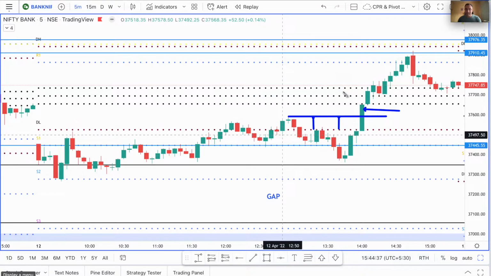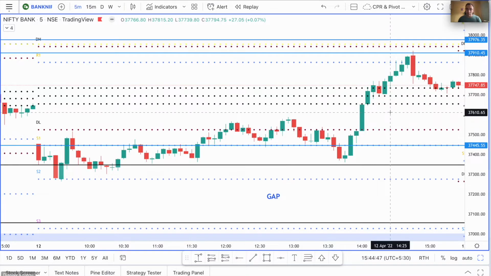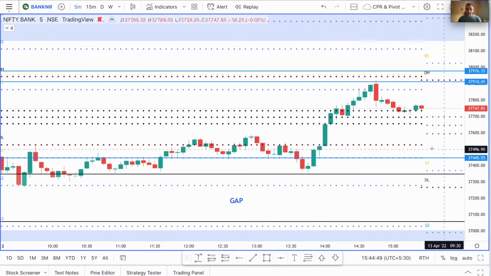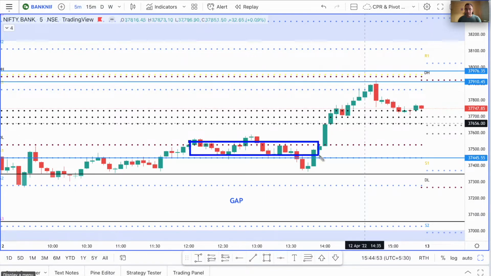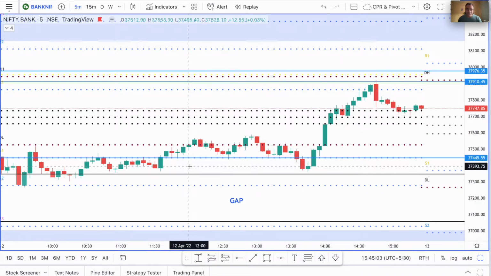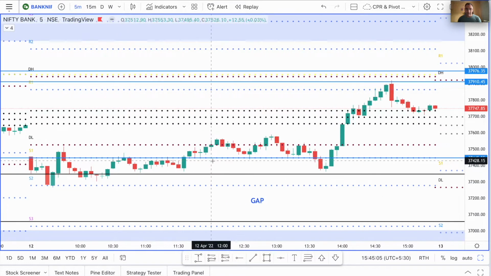But then you could see that there was CPR right ahead of it. But when this green candle was formed, I was sure that CPR was going to be broken without much effort, because the CPR was very close to the PDL, and you can see here that for a long time price had tried to break that zone alone. That one PDL, price was trying to break it for a long time. And what was that candle that touched the PDL initially? It was a 12 p.m. candle, right? And from the 12 p.m.